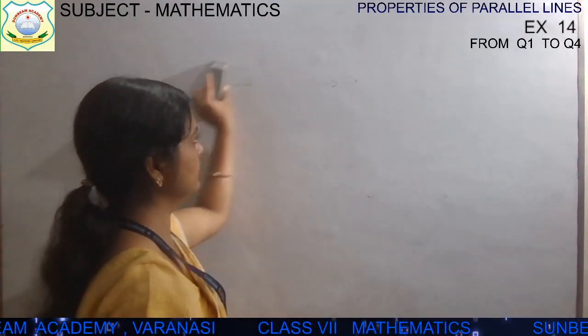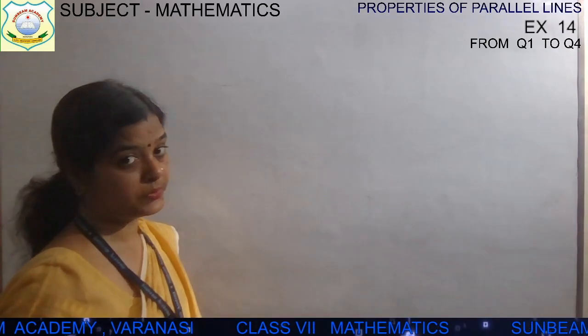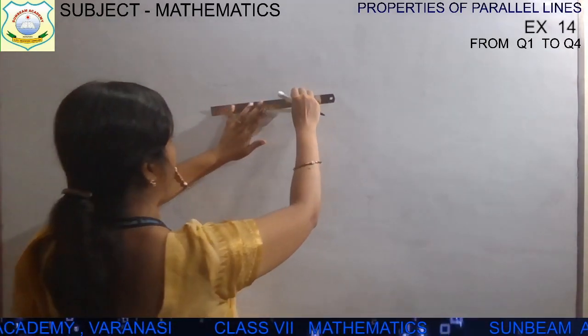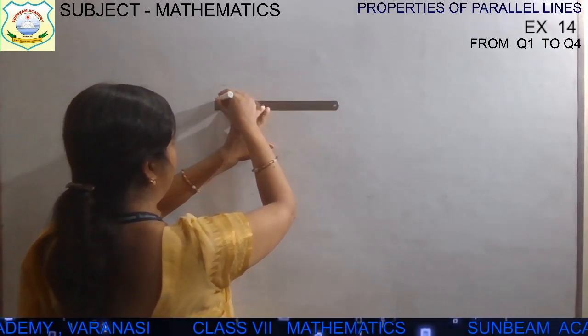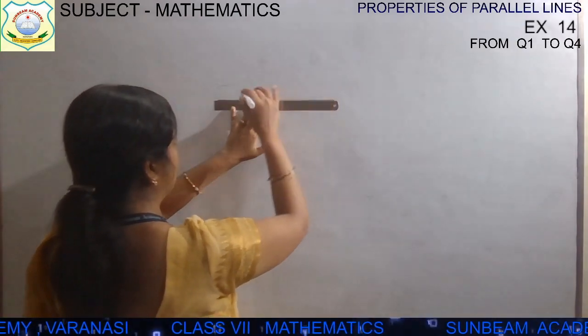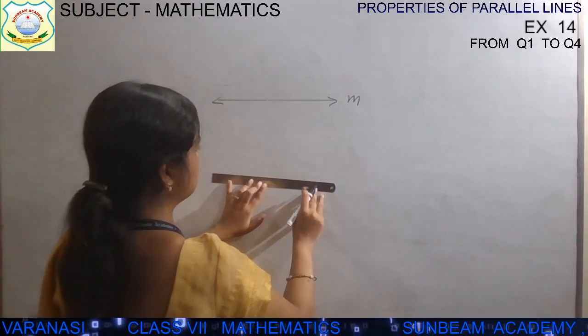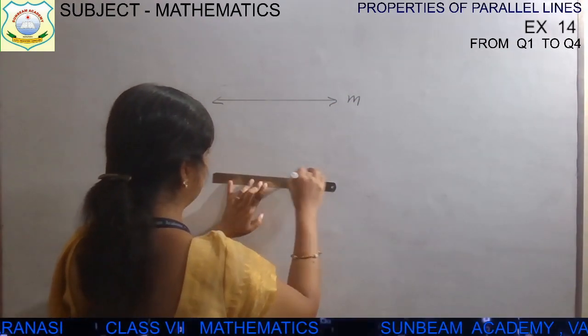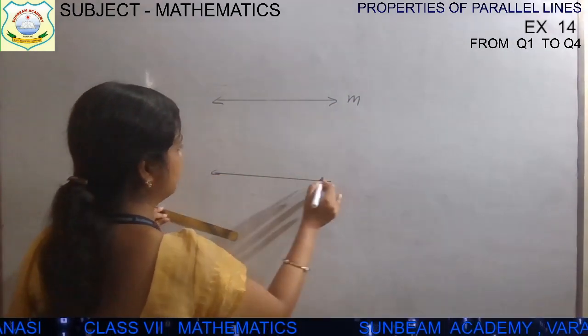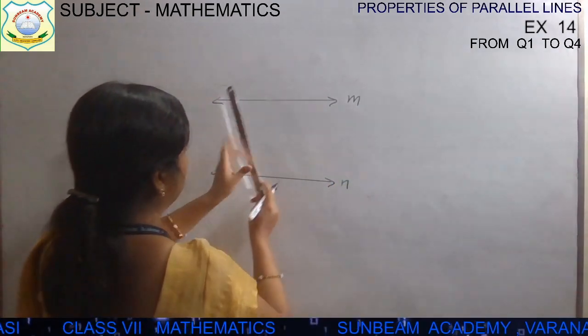Actually, we have to draw the diagram. That's why it's very compulsory that it should be drawn in a proper way. Like this one is M, and I am dealing with all parallel lines now, because this chapter belongs to parallel lines, children. And now I am having,